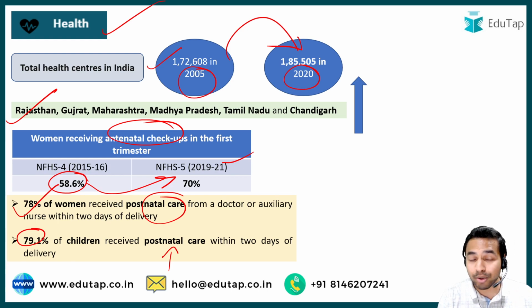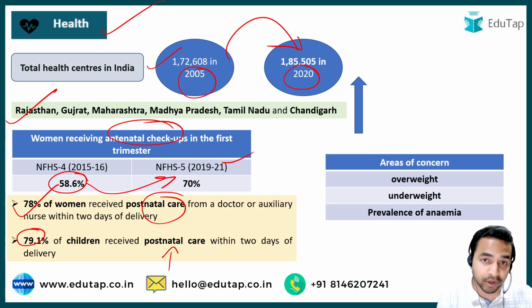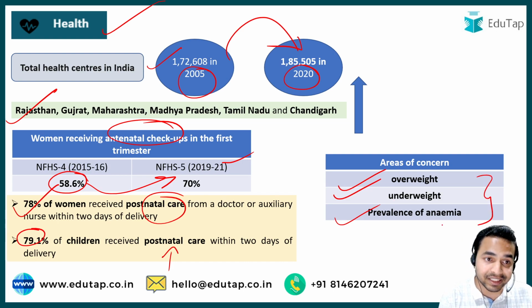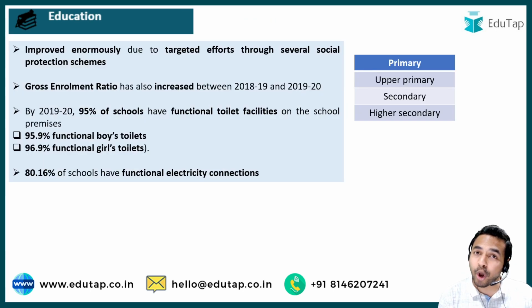Apart from that, this report also highlights some other areas of concern for the government of India, on the basis of nutrition deprivation. So guys, here you can see these are the areas where the government of India is required to work on, that is overweight, underweight and prevalence of anemia, in adolescent girls, children as well as pregnant women. So these are the three important areas of concern on which the government of India is required to work. Okay, ji. Now when we talk about the next important area, that is education.